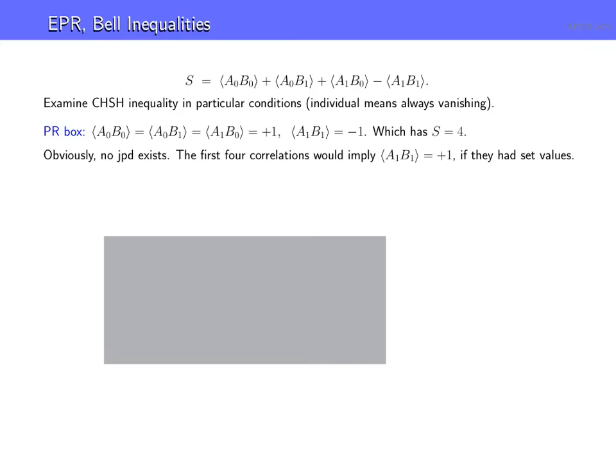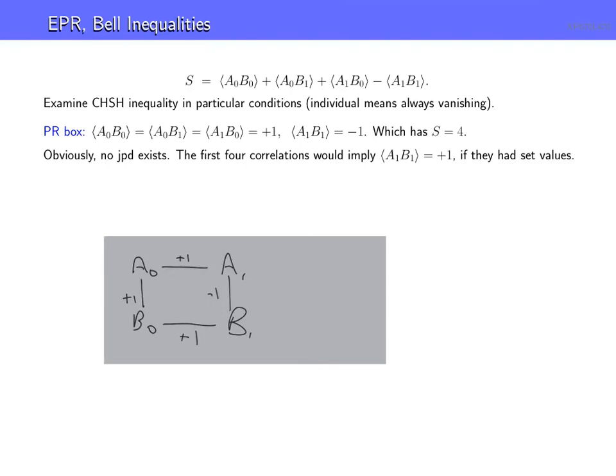Okay, so let's think about that. So if A0 is perfectly correlated with A1, plus 1 correlation, and B0, these are perfectly correlated. And again, think of these as coins. And these are perfectly correlated. That's B1. But you're saying that these are anti-correlated, -1. That clearly can't be the case.